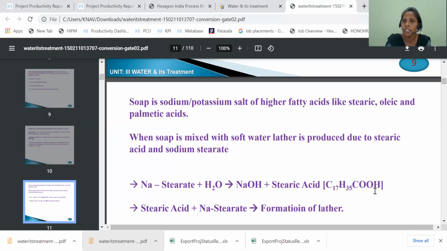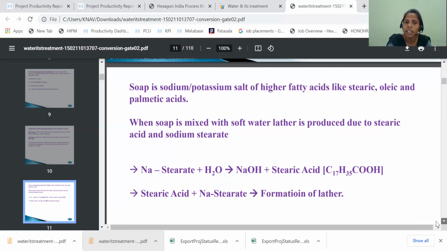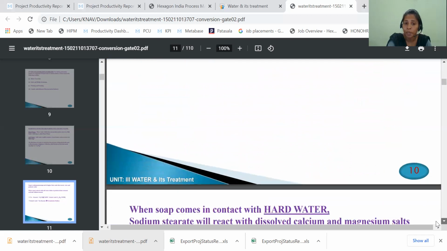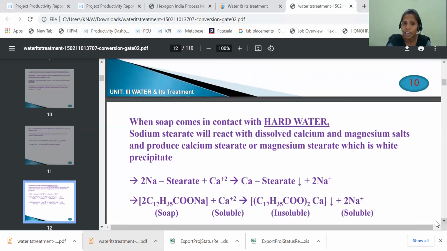Because of this reason, it forms the lather with soap. So this is stearic acid plus sodium stearate. Stearic acid plus sodium stearate is the formation of the lather. Because of this, it produces the lather with soap, whereas hard water does not give the lather. Now let us see when soap comes in contact with hard water. We have seen what happens when soap contacts soft water.